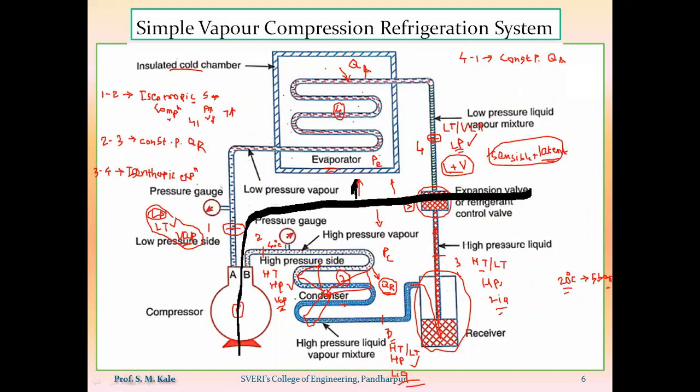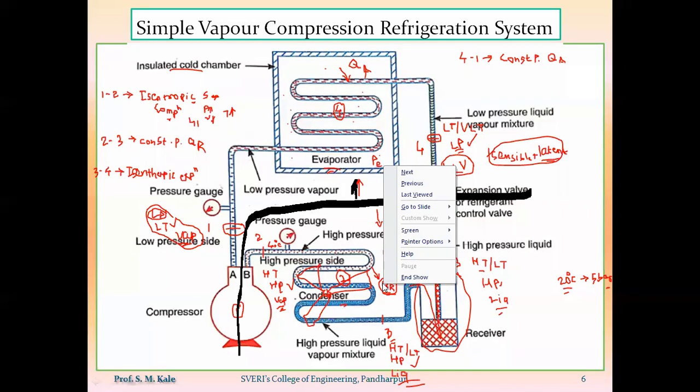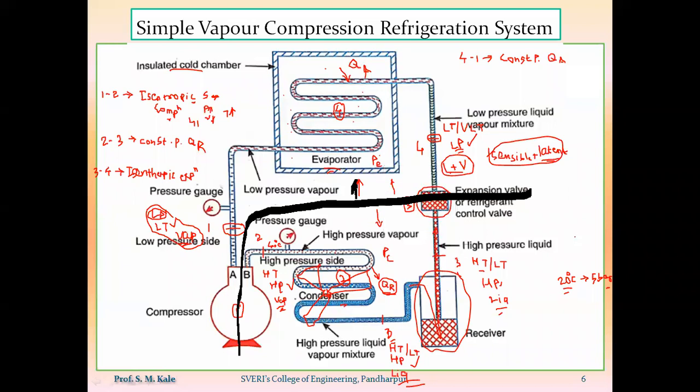So have you understood this vapor compression refrigeration system? Yes or no? Write in the chat box. Please reply in the chat box. If you have any query or question related to this vapor compression refrigeration system, you can ask me, because this system is very important as far as this part A of this chapter is concerned. Based on this diagram only, we are going to see the various types of vapor compression refrigeration systems.